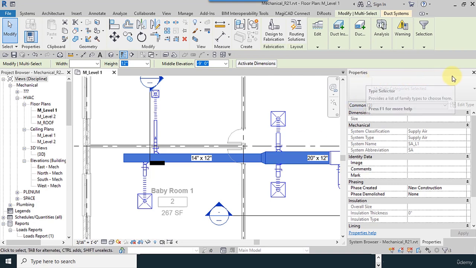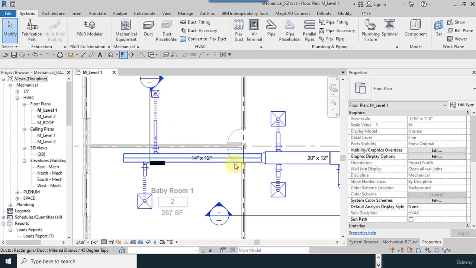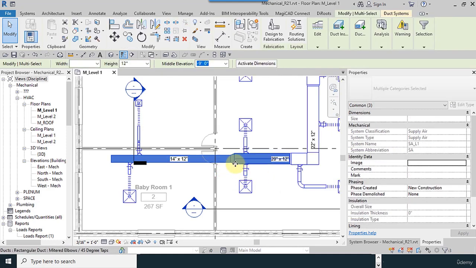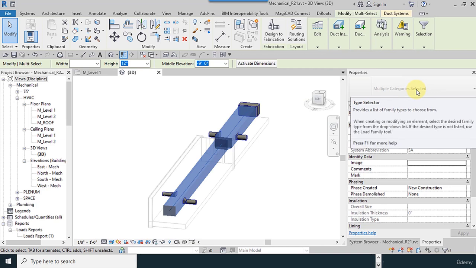When you select more than one duct, it is not possible to change the type of all ducts, except you use these two. For example, I want to change the type of these to round shape. This is not enabled.